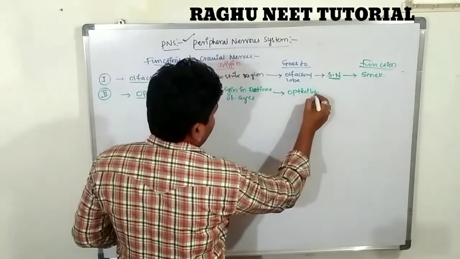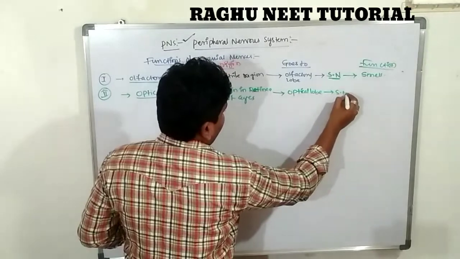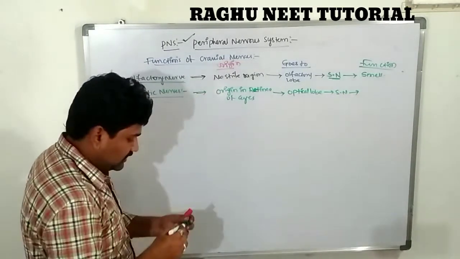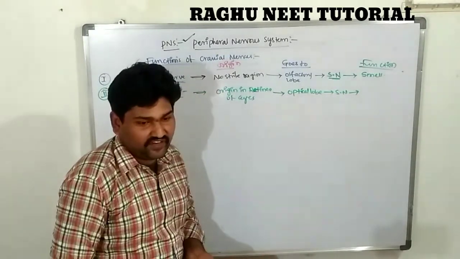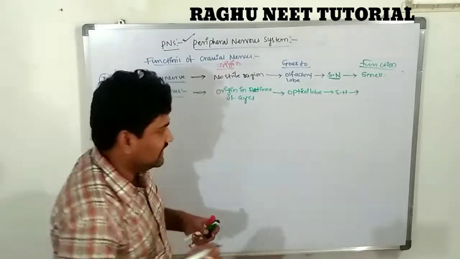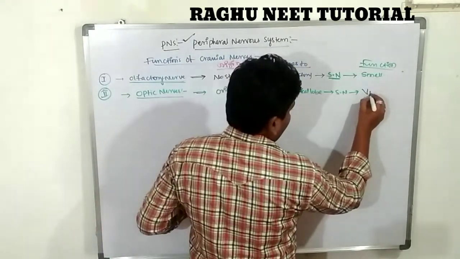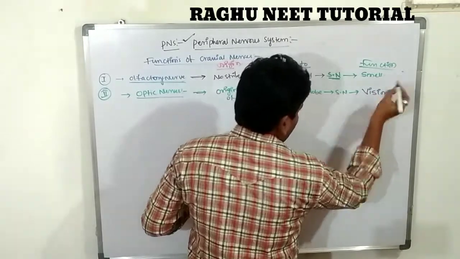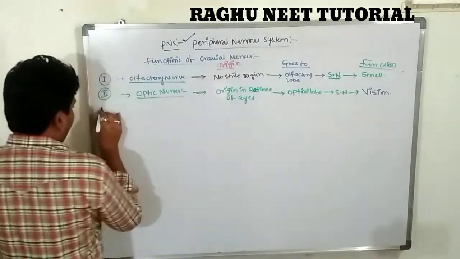It is also a sensory nerve. What is the function? Optic nerves are useful for vision. Very important. What is the function? It is vision.